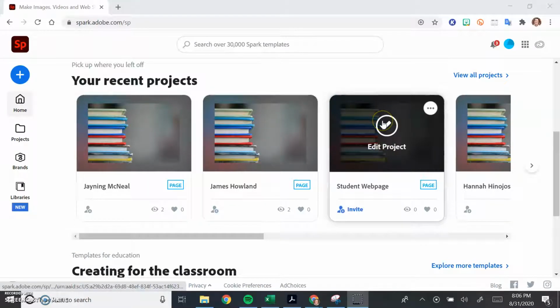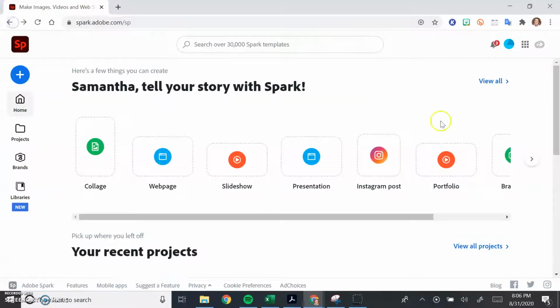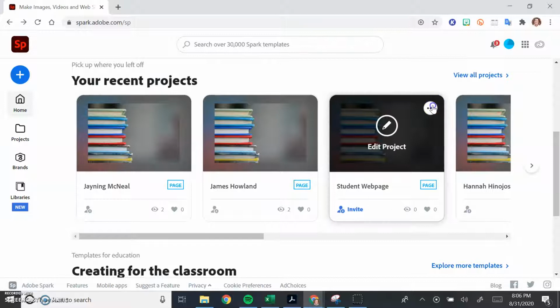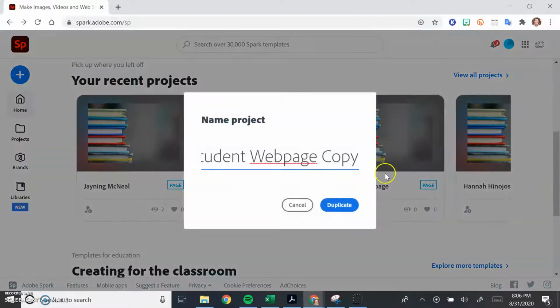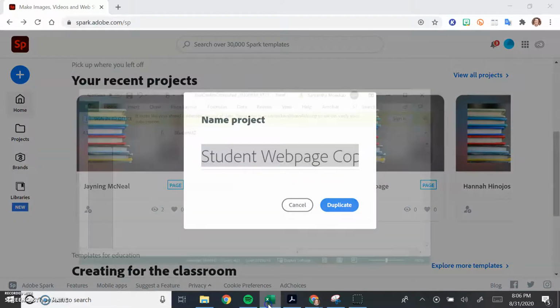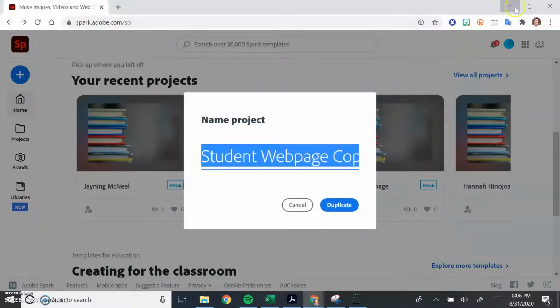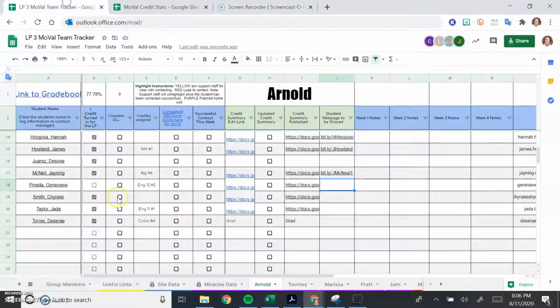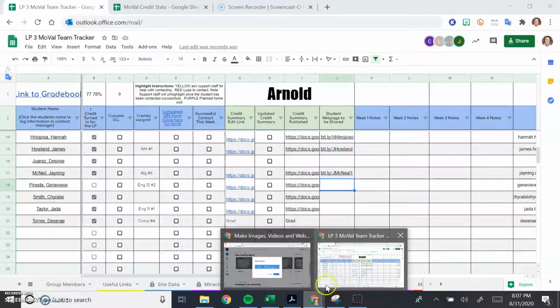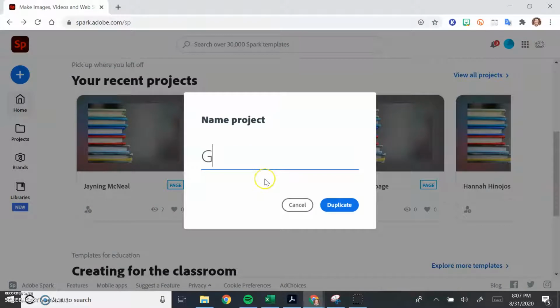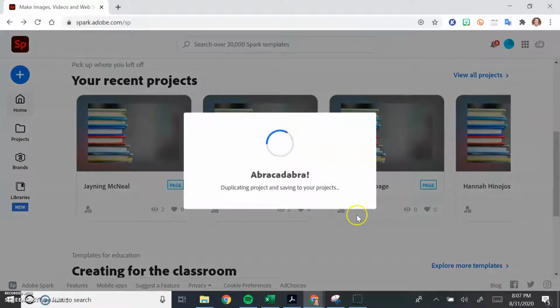So to make a new student's webpage, use the student webpage project, and then you'll click these three dots to duplicate it, and then you're going to name it the student name who you're making the website for, which in this case is Genevieve Pineda. Duplicate, and then it should open it.